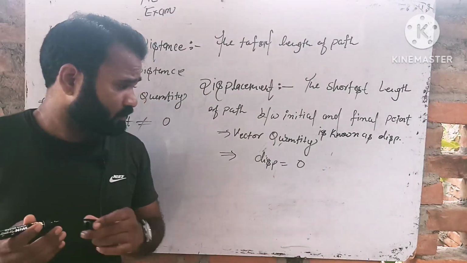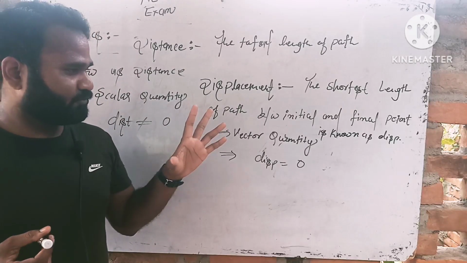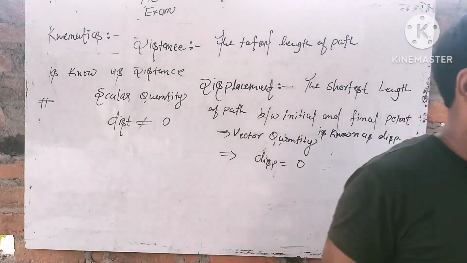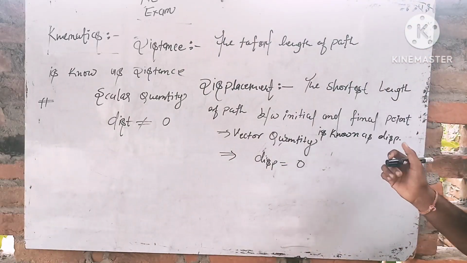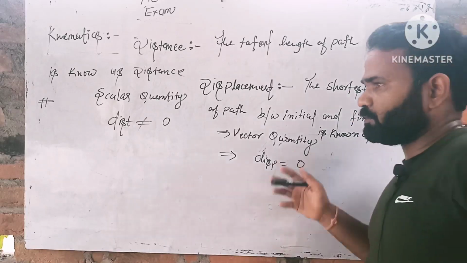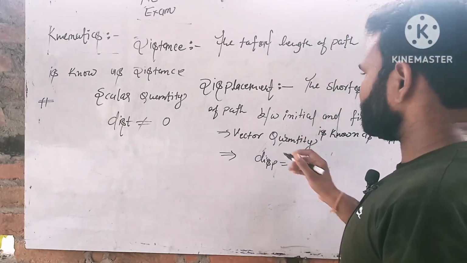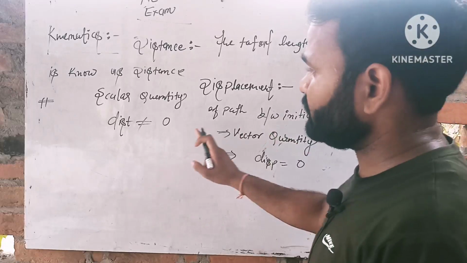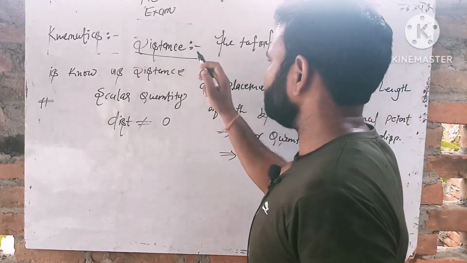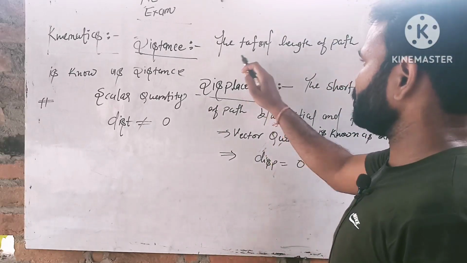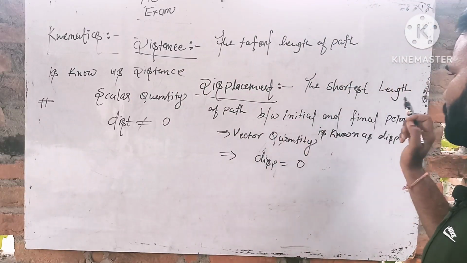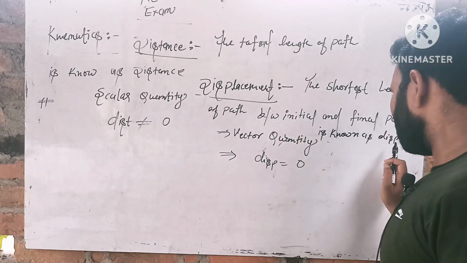Okay students, firstly we learn about this topic, and this topic is important for kinematics. We will understand it by figures. Let us start the difference between distance and displacement. The total length of path is known as the distance. The shortest length of path between the initial point and final point is known as the displacement.